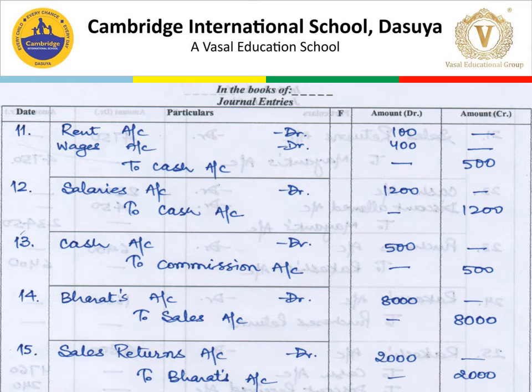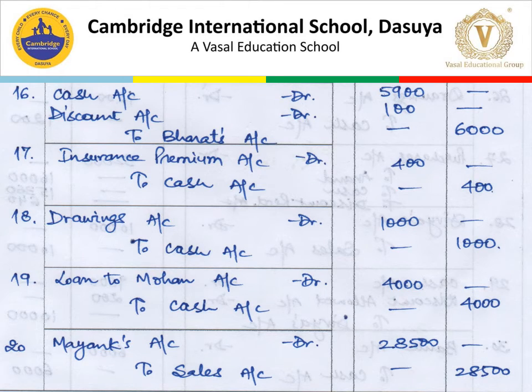Next, entry for transaction number 15 is sales return account debit to Bharat's account. Entry for transaction number 16 is cash account debit with 5,900 rupees, discount allowed is 100 rupees to Bharat account 6,000 rupees. Then the next is insurance premium to cash 400. Next is drawings account debit to cash 1,000 rupees. Then lent to Mohan, that is loan given to Mohan. So account would be opened, loan to Mohan account to cash account 4,000.